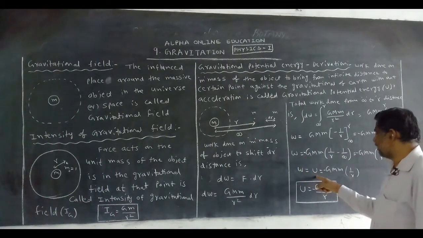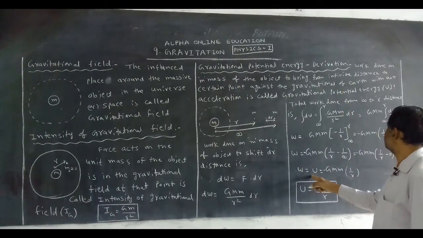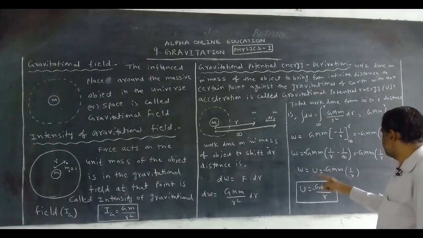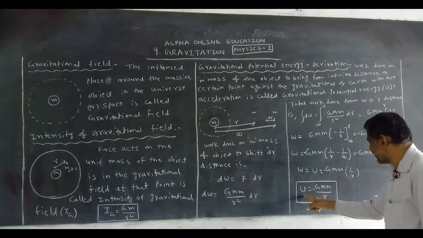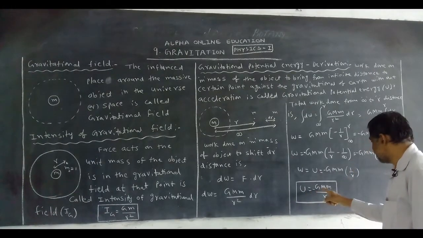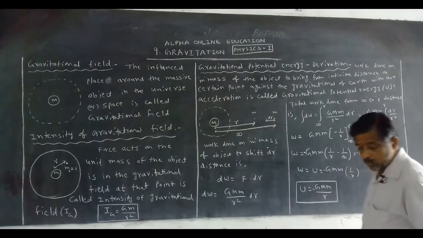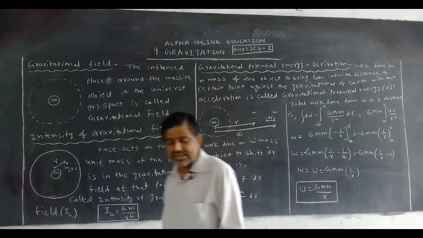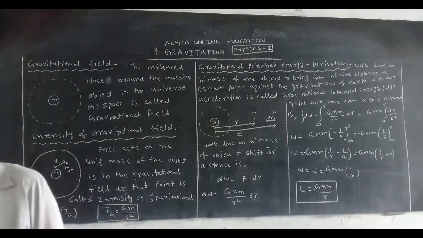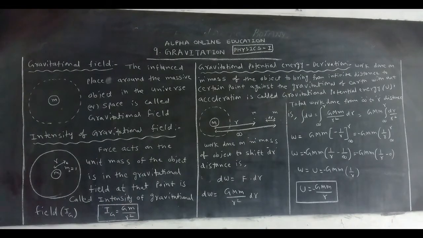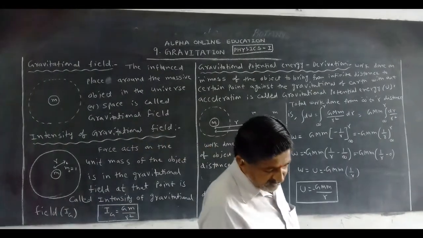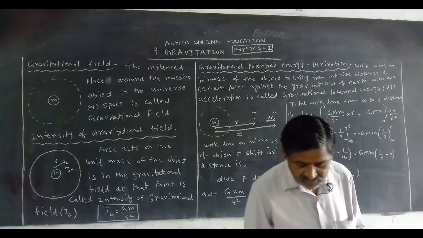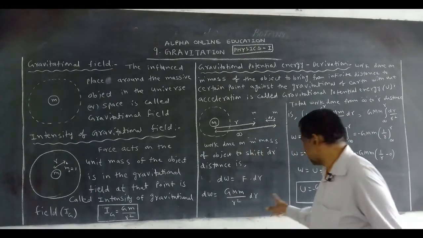Okay, W is equal to gravitational potential energy, symbol U. U is equal to minus G M m by r. What is the mathematical equation for the gravitational potential energy? U is equal to minus G M m by r. This equation is for the earth and the object. Here the negative sign indicates which one?